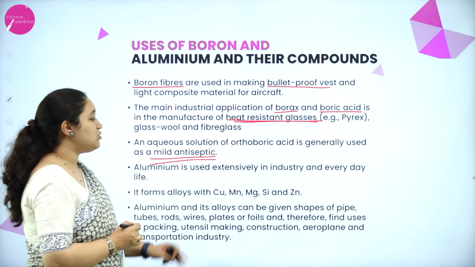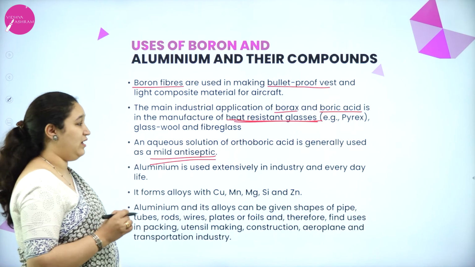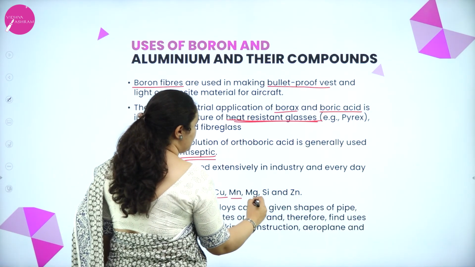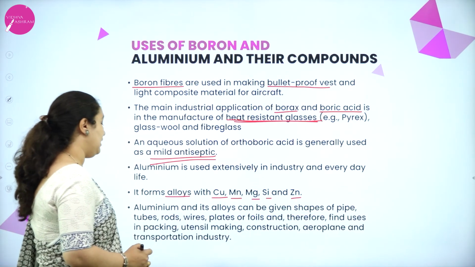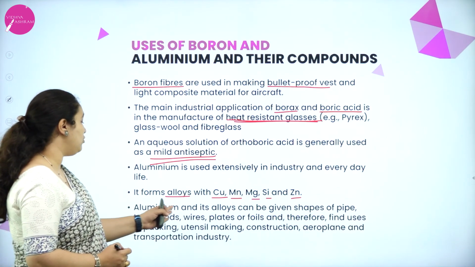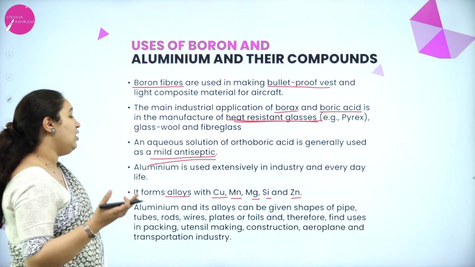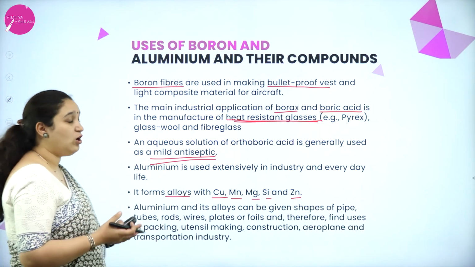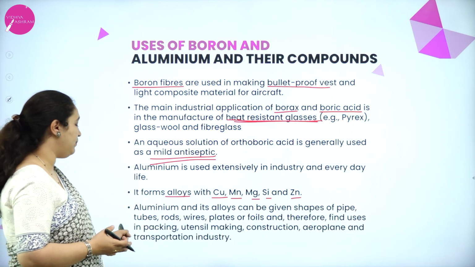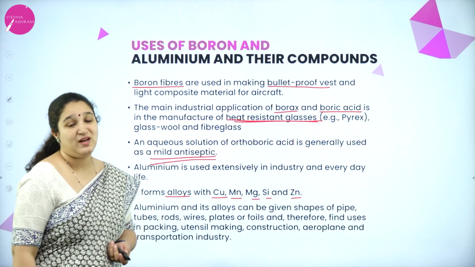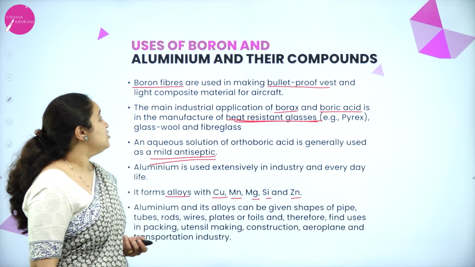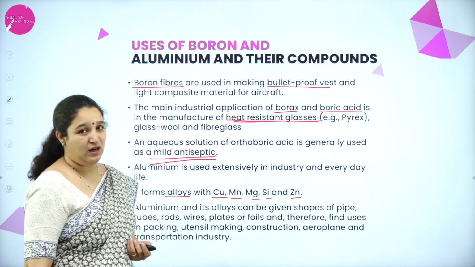Also, aluminium is used extensively in industries and everyday life. It forms alloys with copper, manganese, magnesium, silicon and zinc. Aluminium and its alloys can be given shapes of pipes, tubes, rods, wires, plates, foil, and therefore finds a lot of uses in packing, utensil making, construction, aeroplane, transportation industries, etc. And also it is lightweight, that's why it is extensively used. So that's about the uses of boron and aluminium.